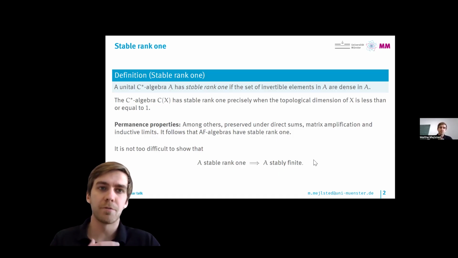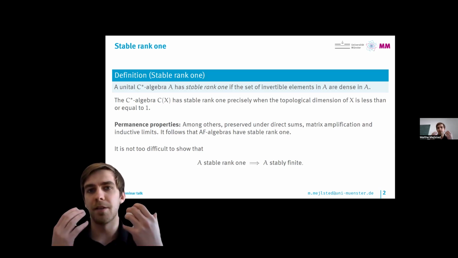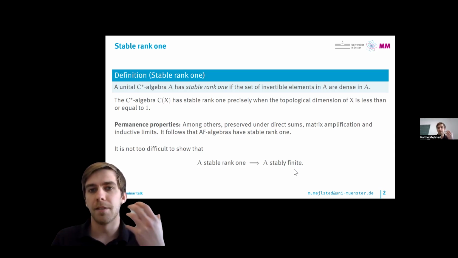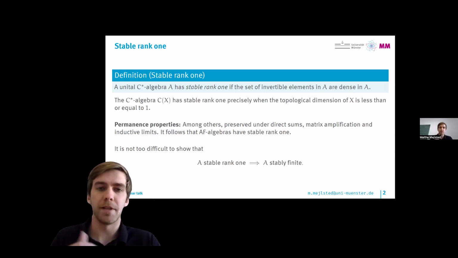But again, these two concepts, stable rank 1, which really says that there has to be a lot of invertible elements, is in the same tune as finiteness, which you can phrase as, for example, that all right invertible elements are left invertible. So in some sense, they are both properties dealing with invertible elements. So it's sensible that there should be some connection here. This is the first of the words in the title, stable rank 1.